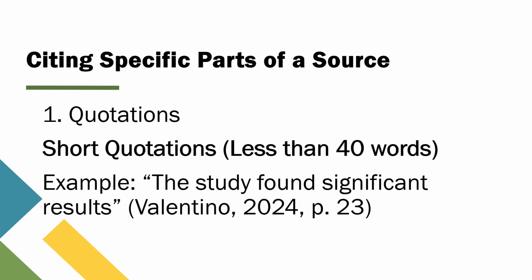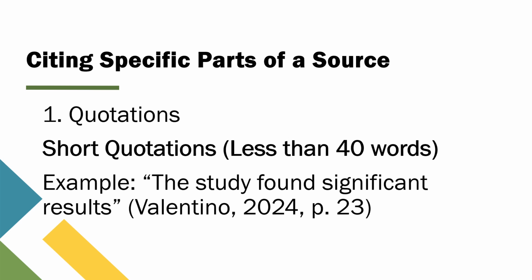Let's talk about how to cite specific parts of a source when you're using direct quotations in your writing. In APA 7th edition, the way you cite a short quotation, which is any quote that's less than 40 words long, is straightforward. Here's how it works. You'll include the quotation within your sentence and at the end, you'll place in the text the author's last name, the year of publication, and the page number where the quote can be found.